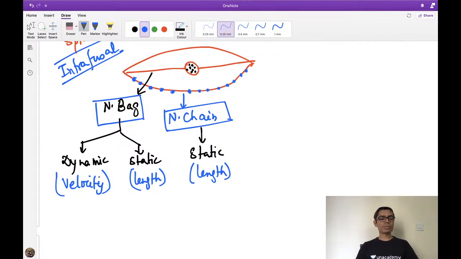Just hold on. Dynamic means if the length is changing with respect to time, that is dynamic. And static means only an increase in length. It is not changing length. It's a fixed increase in length. That is the meaning, okay?